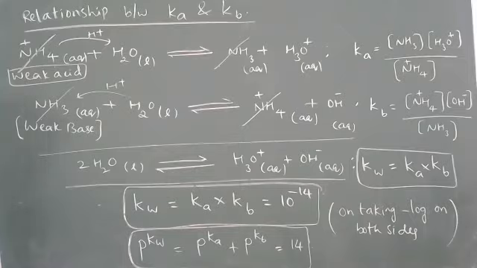Now let us solve a few problems here. Write down the problem. Note down the problem.